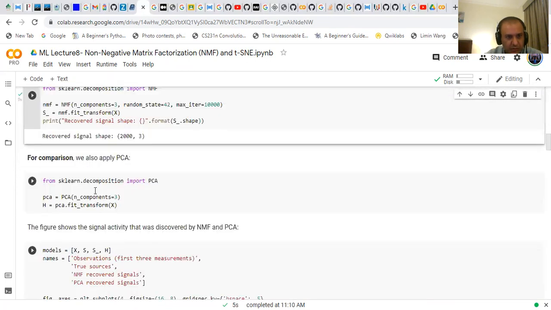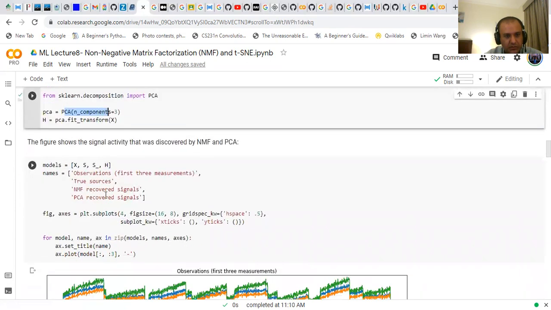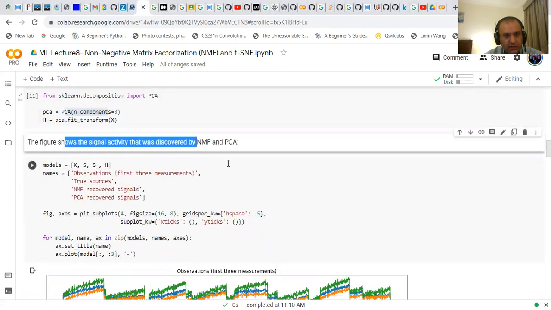Then we make a comparison of NMF with PCA, and using PCA we also try to recover the three components. Before, we have used PCA to recover only two principal components, but today we are going to use PCA for recovering three components. I run this part of the code. The figure shows the original activity that was discovered by NMF and PCA.